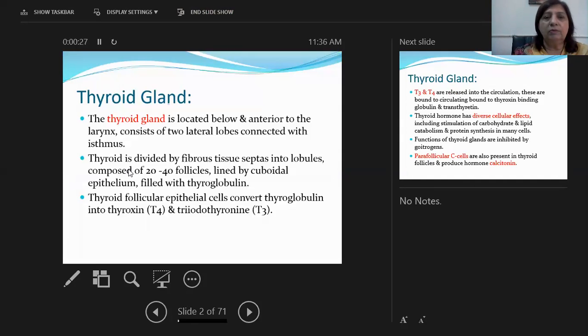As all of you know, the thyroid is located below and anterior to the larynx, and it consists of two bilateral lobes connected with an isthmus. The thyroid is divided by fibrous tissue septa into lobules, and each lobule is composed of 20 to 40 follicles. These follicles are lined by simple cuboidal epithelium and filled with thyroglobulin. Thyroid follicular epithelial cells convert thyroglobulin into thyroxine, which is T4, and triiodothyronine, which is T3.